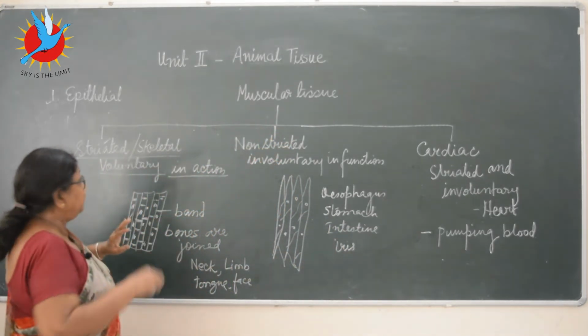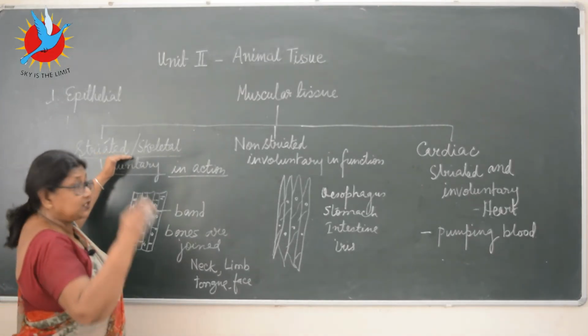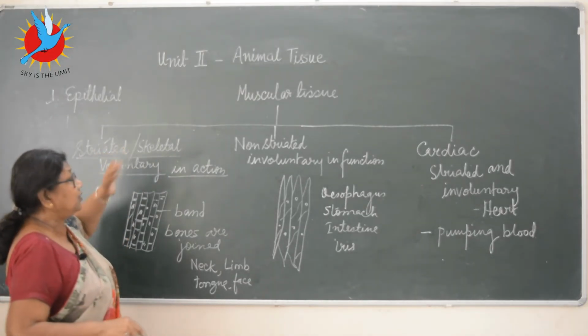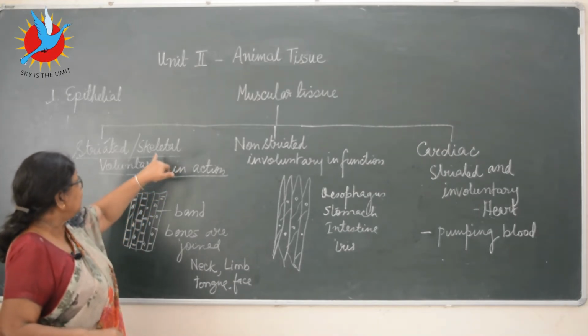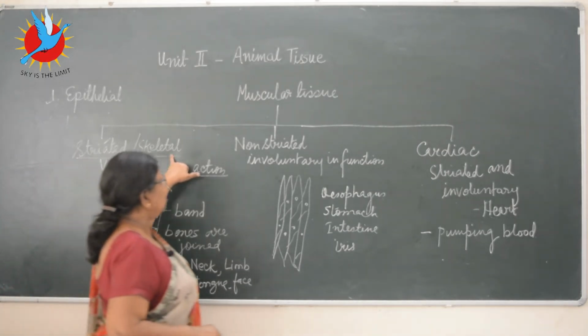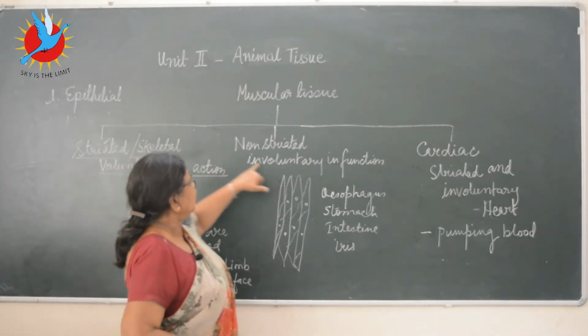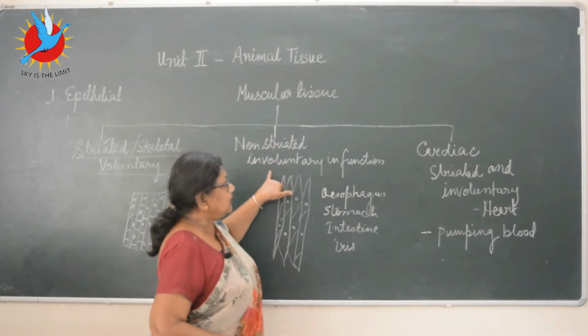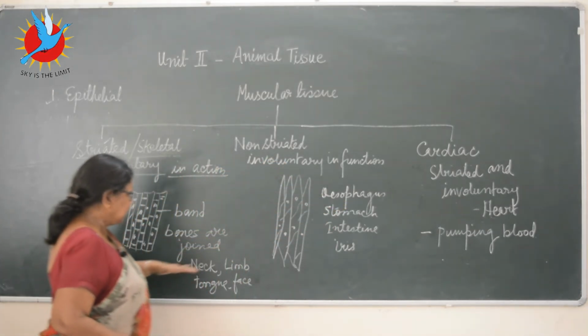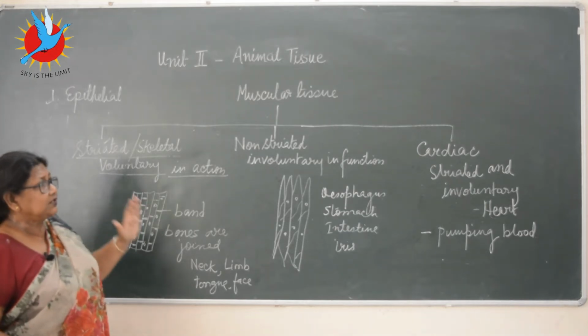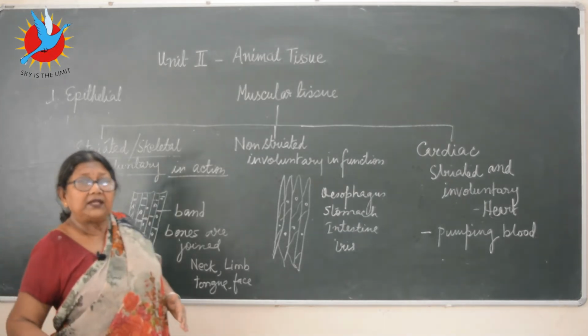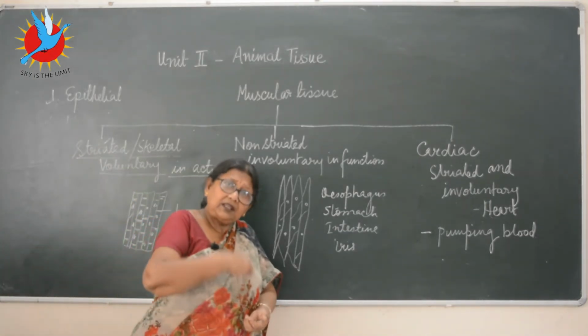I'll just quickly repeat it. There are 3 types. First we have done what muscles are, muscular cells or fibers, the muscle cells. 3 types: skeletal or voluntary, non-striated or involuntary, and cardiac. You have got the examples and you have got the structure of the cells, right? Now we'll continue to the next one.